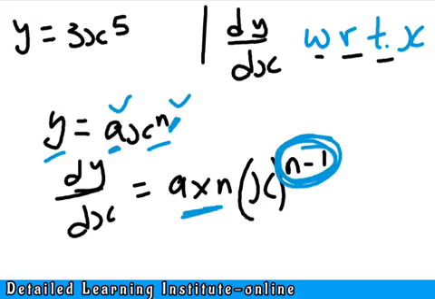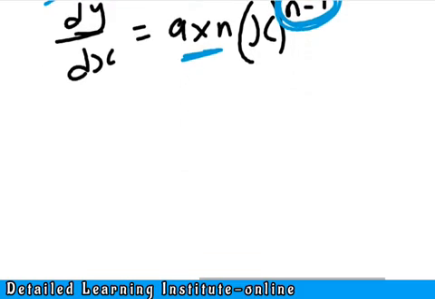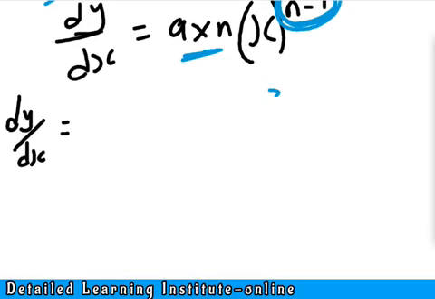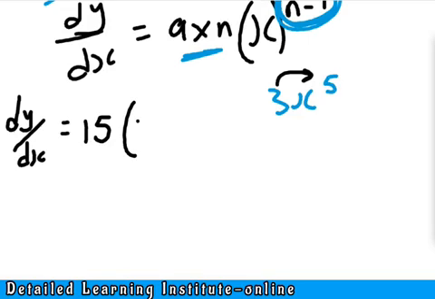So if we are given our expression, which says y equals 3x raised to the power of 5, it means that if we are to find dy over dx for that expression, let me write it here again: 3x raised to the power of 5. It will be 3 times 5, that will be 15. In our bracket we still have our variable x, and the power this time around becomes 5 minus 1. So our result of our differentiation is what?